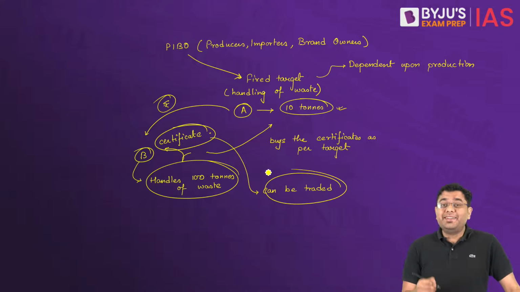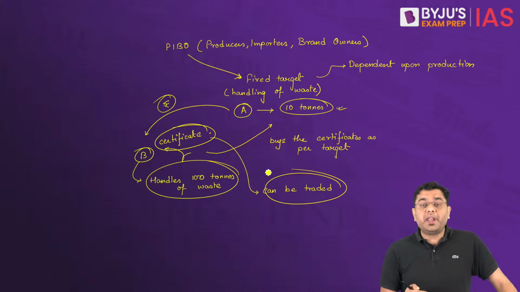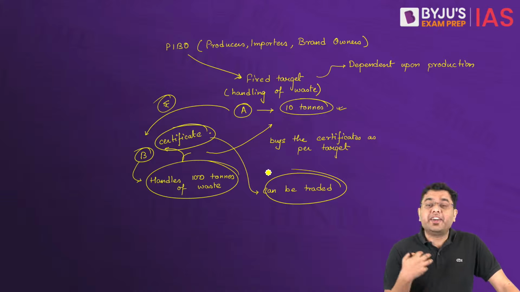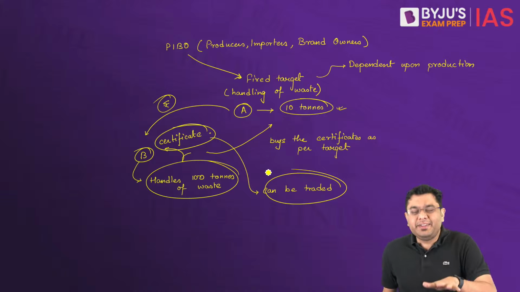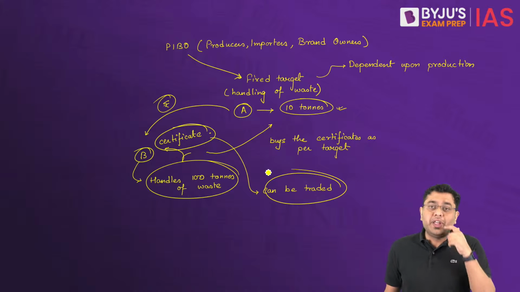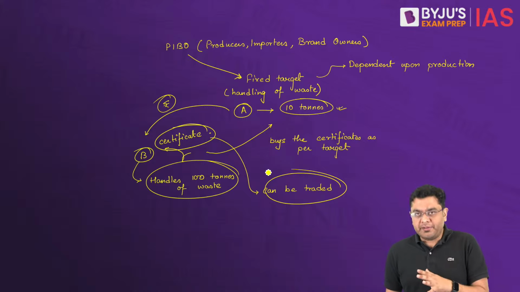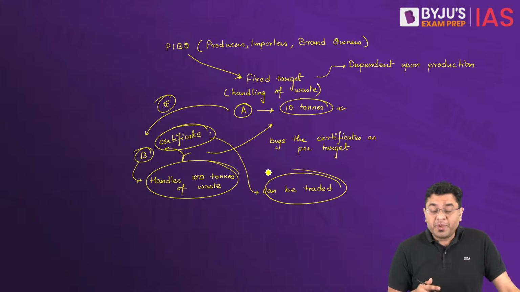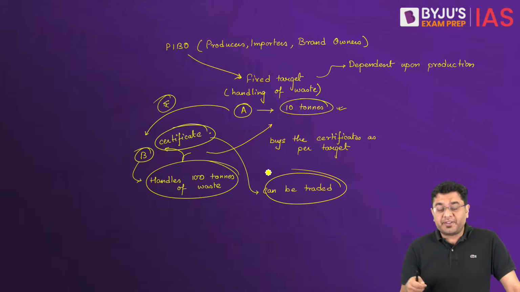So this is the change that India has brought in when it comes to its EPR regulations, and that is where it has become much more stringent, and also it has provided an ease for the various different companies, PIBOs, in order to adhere to their targets, thereby leading to an increased cleanliness of the environment. So here, for your mains purpose, you have to be aware of these tradable EPR certificates. How do they work? Because that has been a tremendous change which has been brought about.